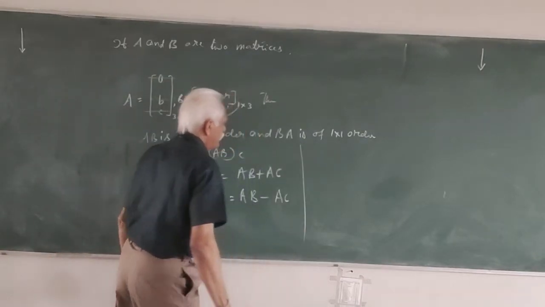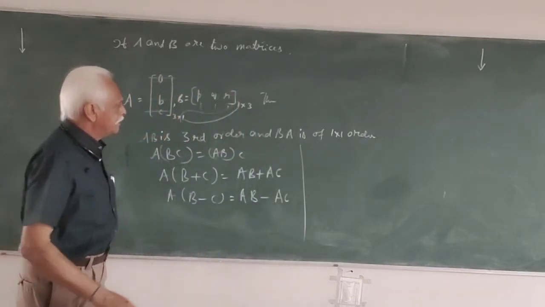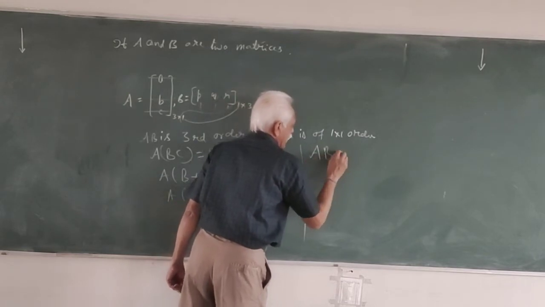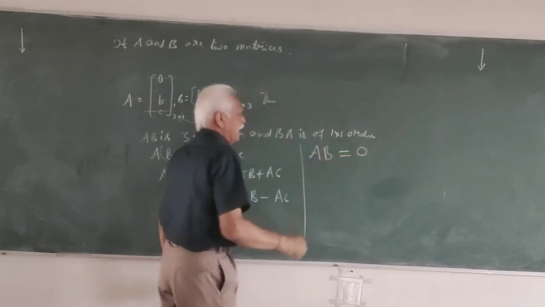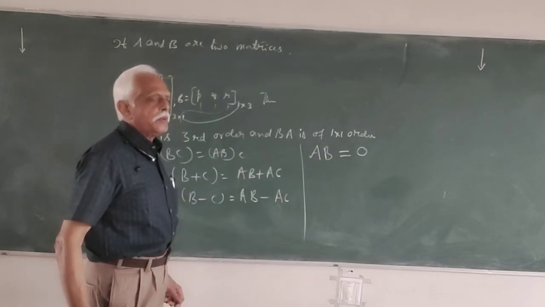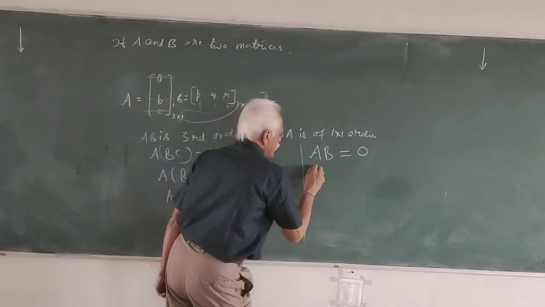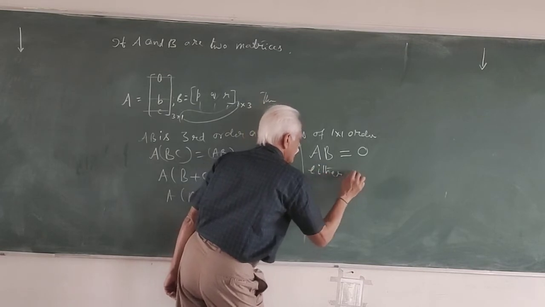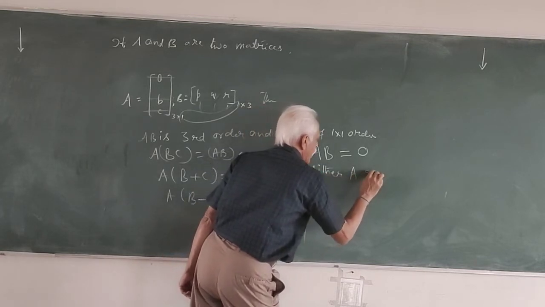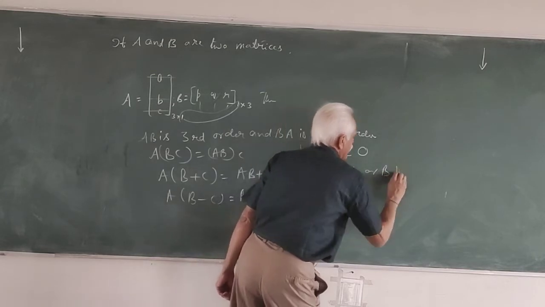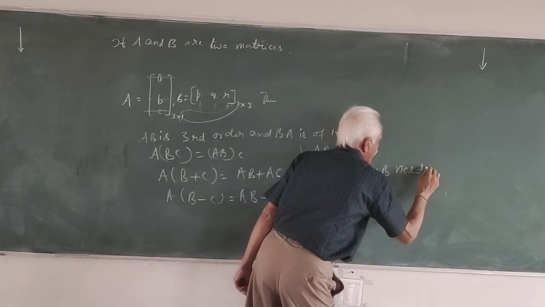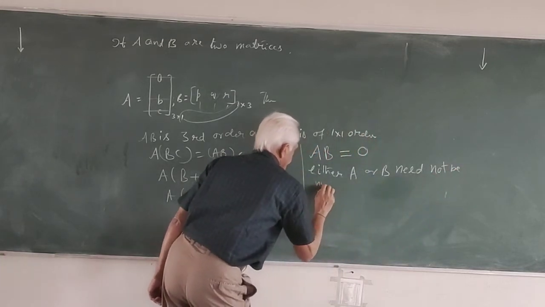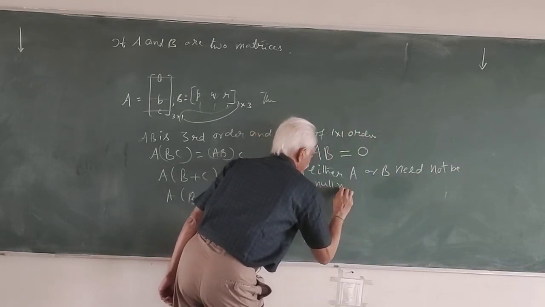Now, if, very important, AB is equal to O, either A or B need not be null matrices. Very, very important.